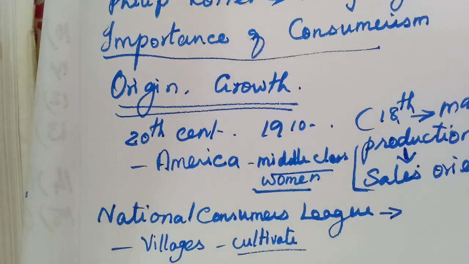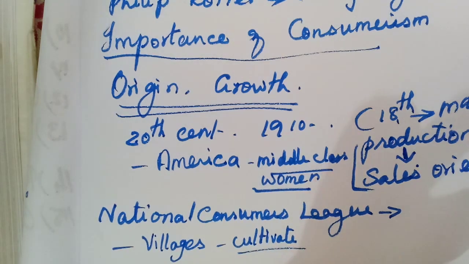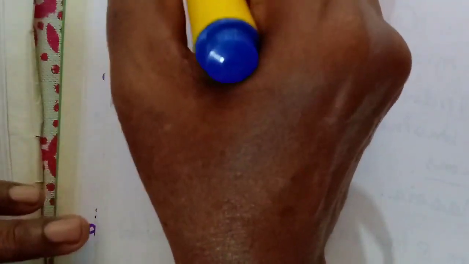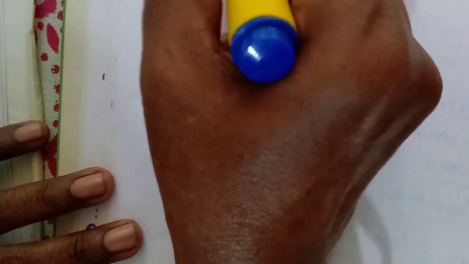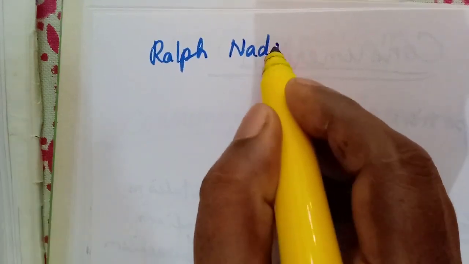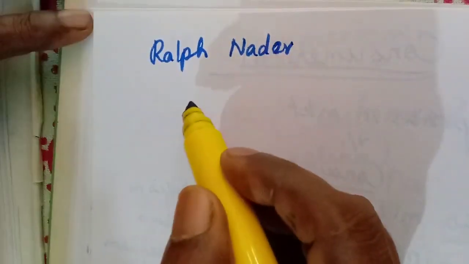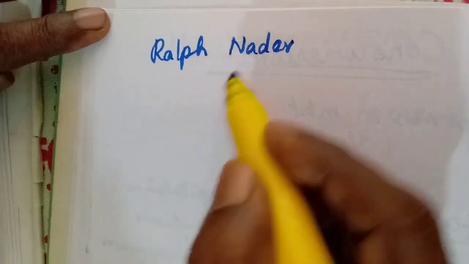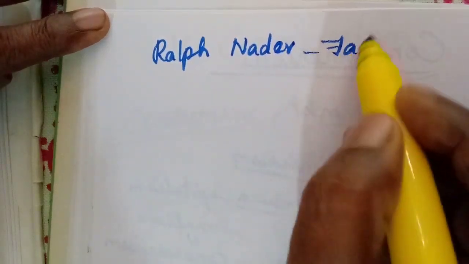Here, one person is considered the father of the consumer movement. The person's name is Ralph Nader. In which country did it start? United States. Ralph Nader. Okay, he is the father of the consumer movement.